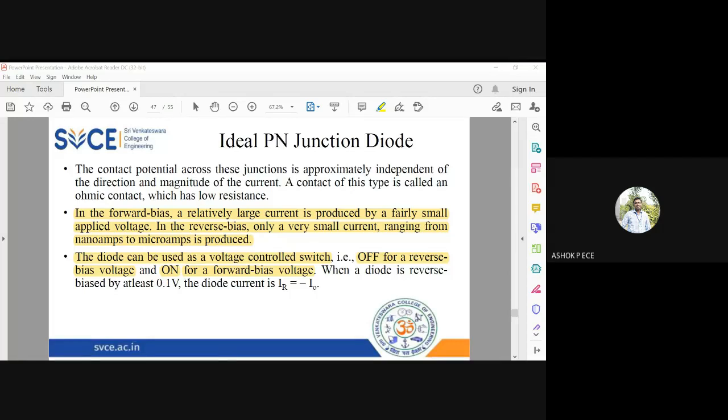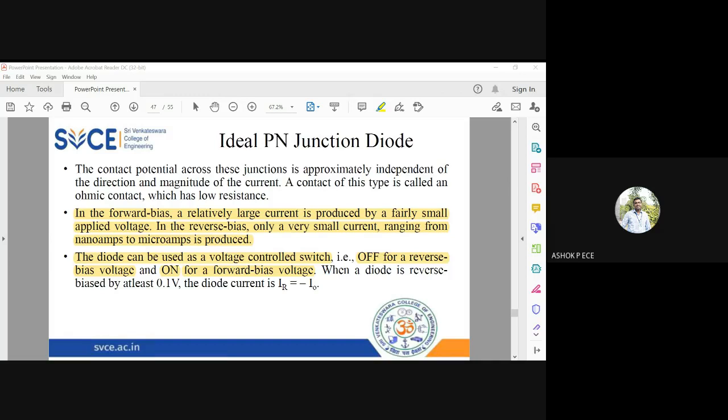We use switches in our house, like when we switch on, the fan runs, which means that when you switch on, a connection is established and current is going to flow. You know that current always needs a closed path for flowing, right? So when you put on the switch, a closed path is established and current flows through the fan and the fan runs. When you turn off the switch, the closed path is disconnected and the fan will be off.